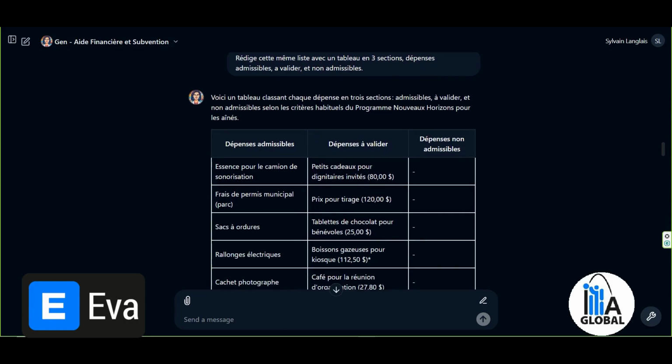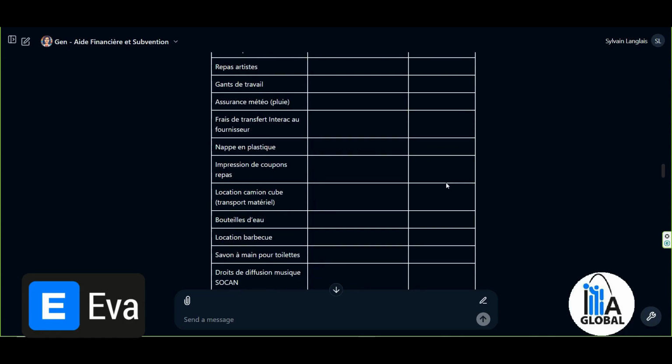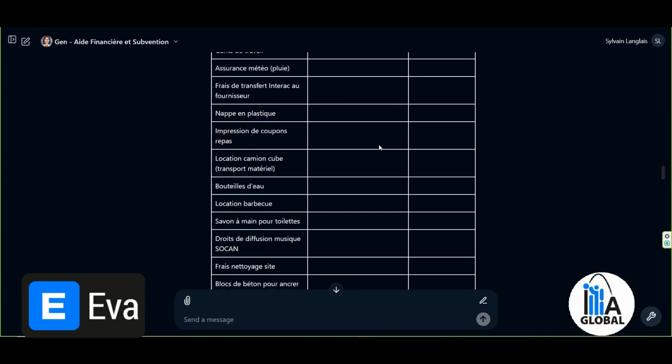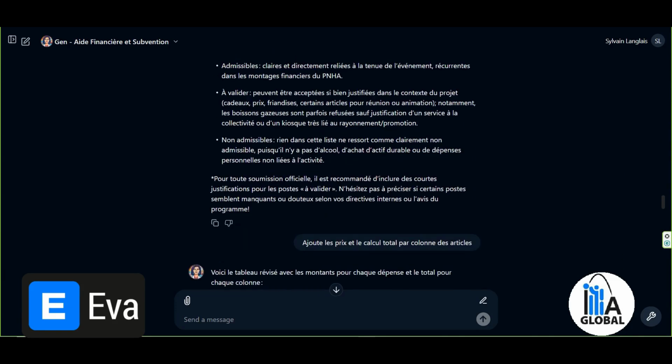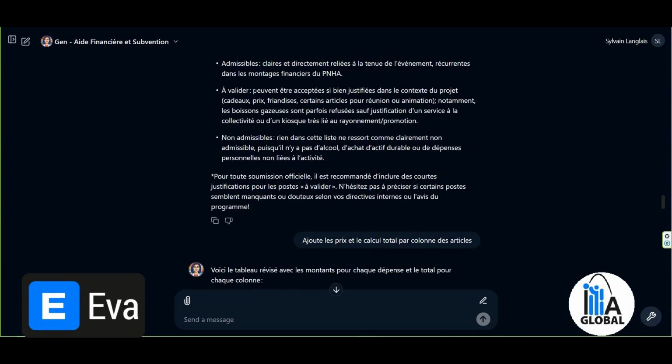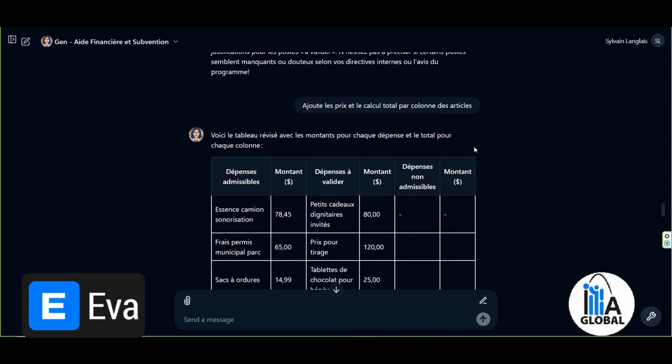He redid the thing for me in 3 tables. Eligible expenses, expenses to be validated, and non-eligible expenses. I didn't have any non-eligible ones, I just had a few to be validated. I see here that he didn't add the amounts, and that bothers me. He gives me references, he gives me information, some context. I ask him to add the prices and the total calculation per column for the items.